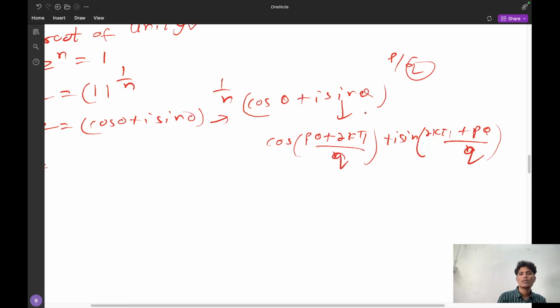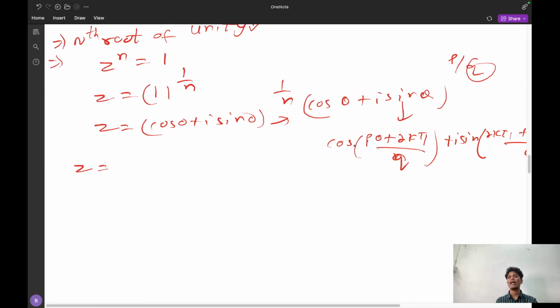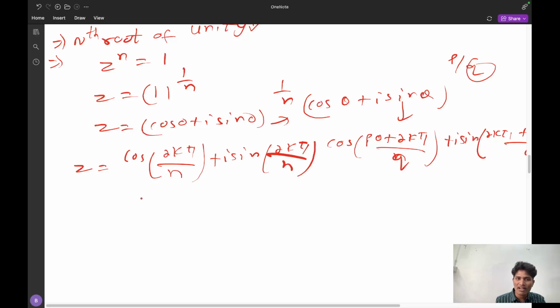This is the case. So similarly I am doing the same: cos of p theta, that is 1 into 0, it is 0, so cos 2k pi by the denominator n plus iota sin 2k pi by n. And what is the value of k here? k is from 0 to n minus 1.